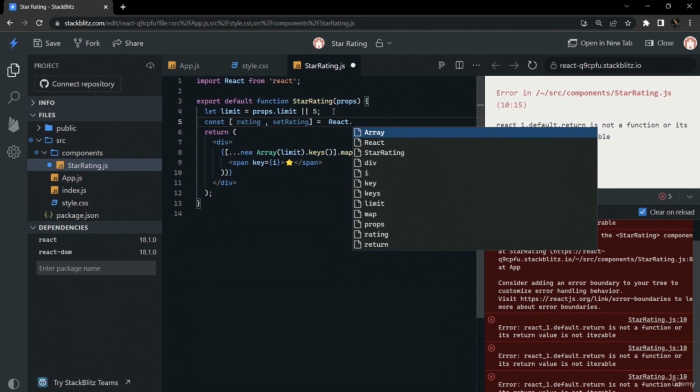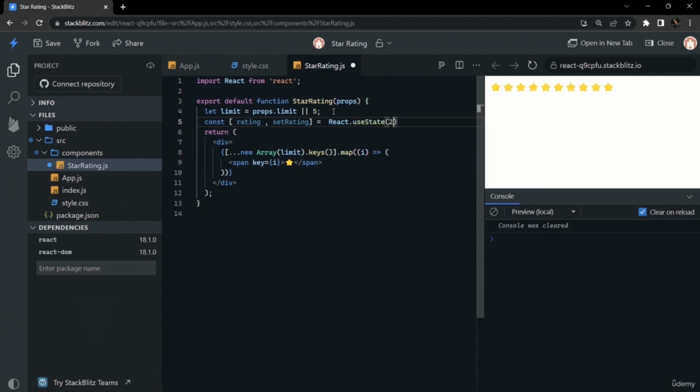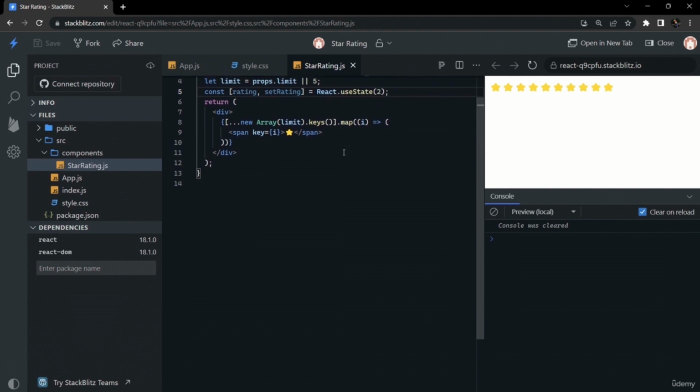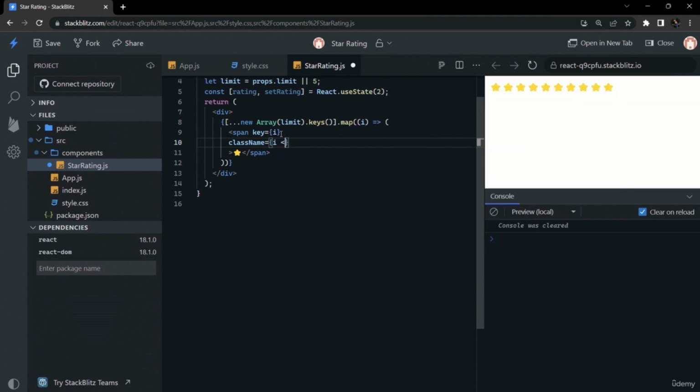Now we will create a state of rating, which is the rating that can be given. Limit is the maximum number of stars that are available, and rating is the rating given to it. Here the default value of rating is 2, and we give the class name conditionally based upon this rating: if i is less than rating,